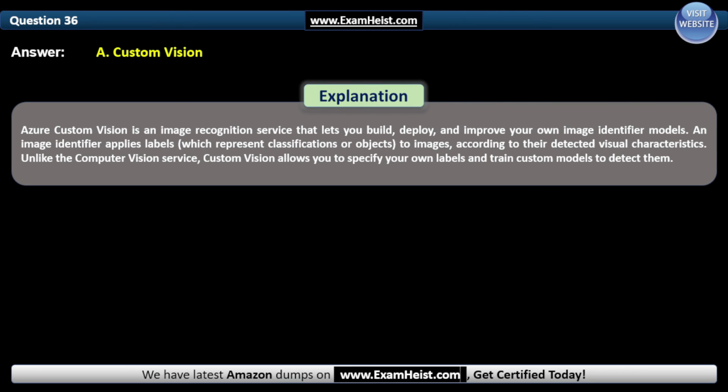Azure Custom Vision is an image recognition service that lets you build, deploy, and improve your own image identifier models. An image identifier applies labels to images according to their detected visual characteristics. Unlike the Computer Vision service, Custom Vision allows you to specify your own labels and train custom models to detect them.